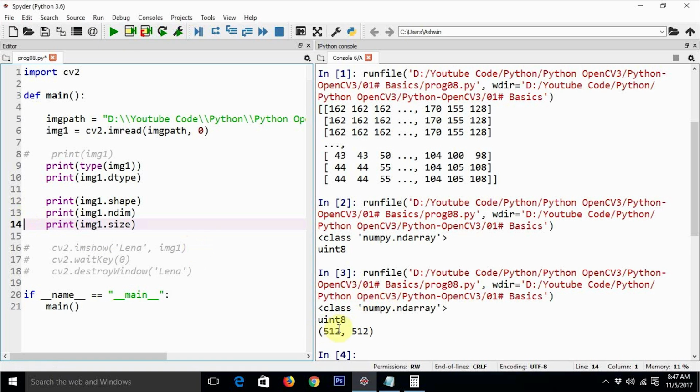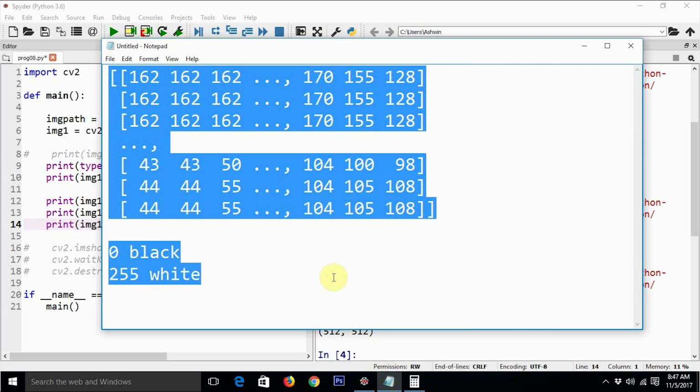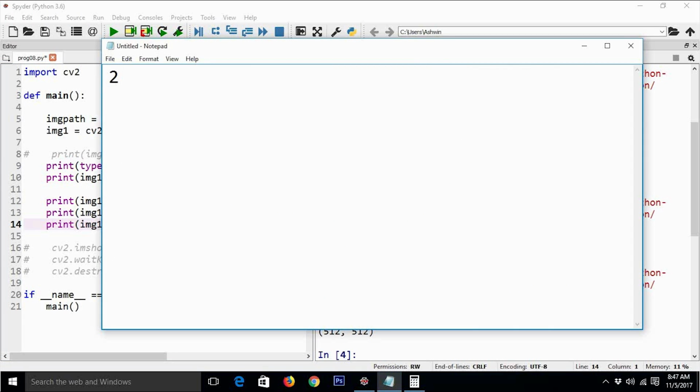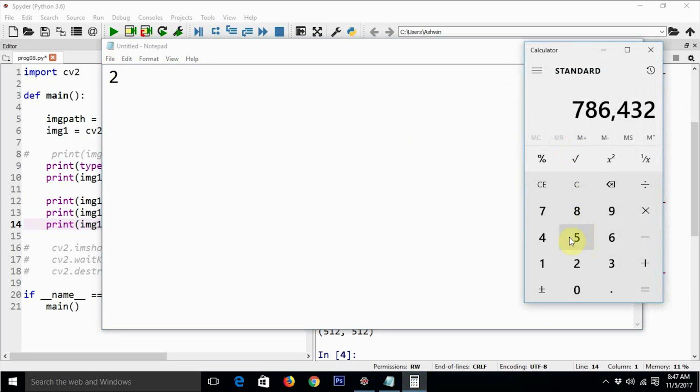So the number of dimensions should be 2, and the value of the size should be 512 into 512, which is 262,144.